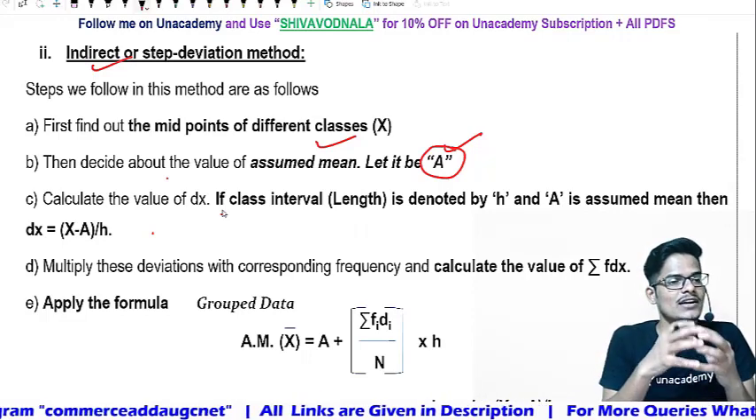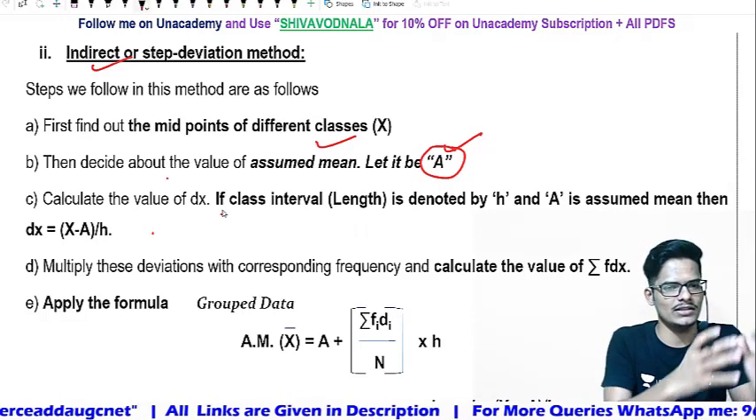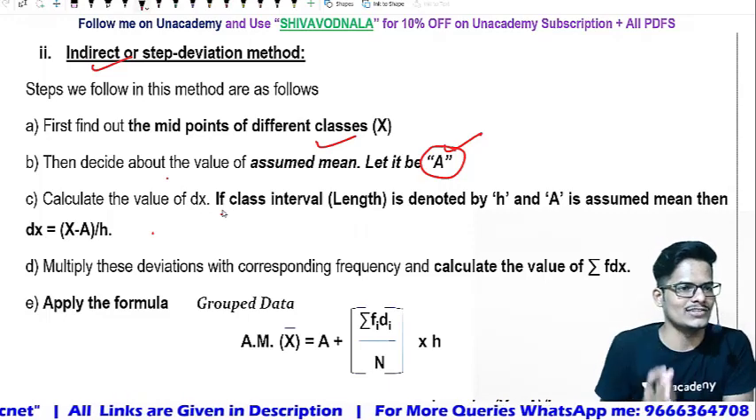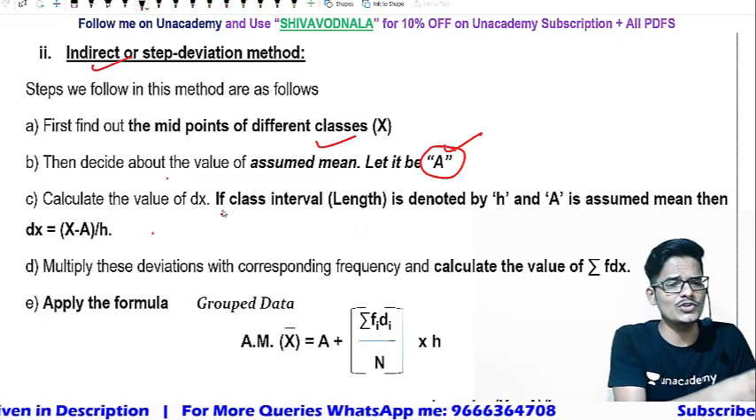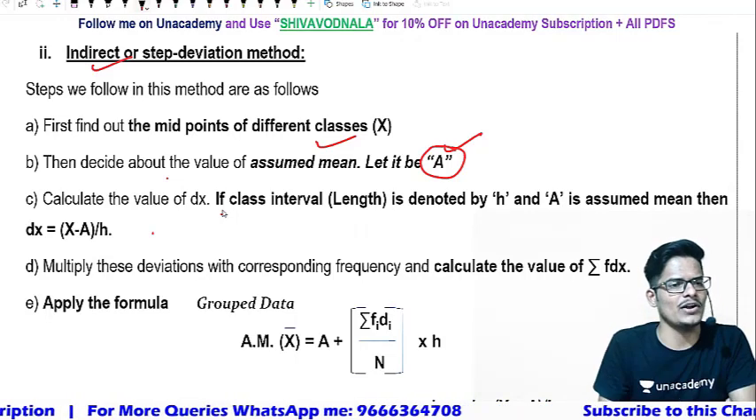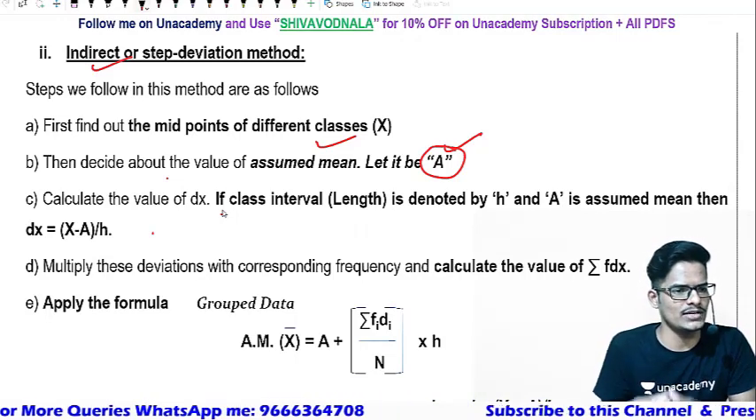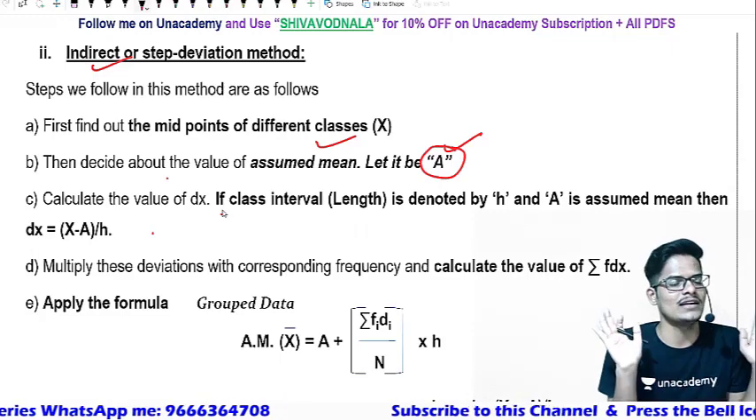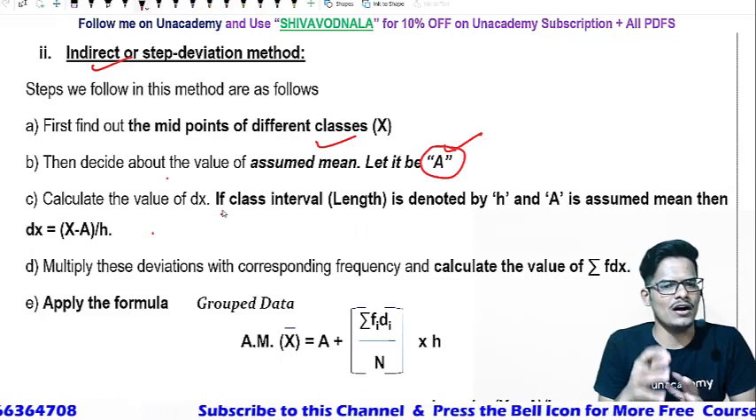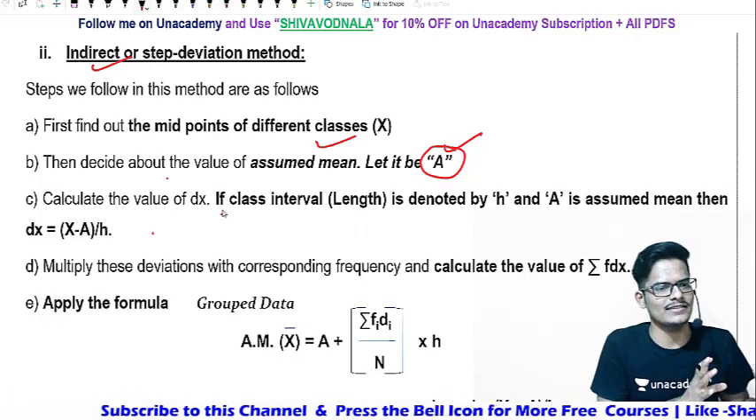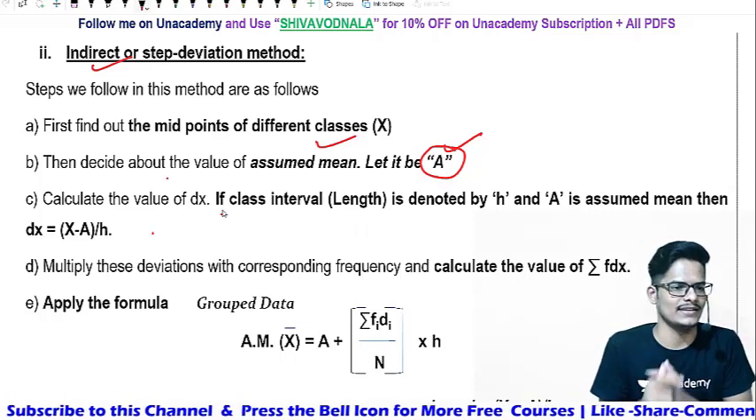Dx is nothing but the deviation, or difference, between the class interval and the assumed mean, divided by the class interval. So the deviation we need to calculate. Sir, you are telling all the formulas. No, let me give an example with the numbers, then you will understand easily.